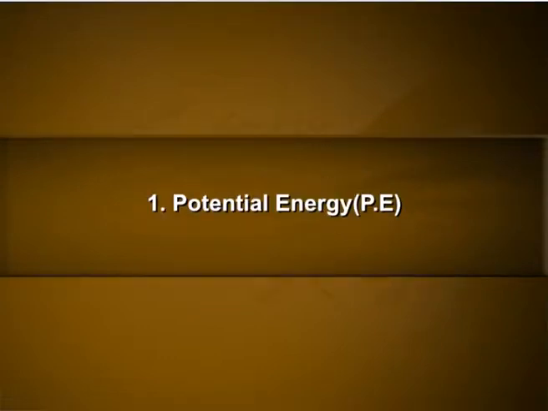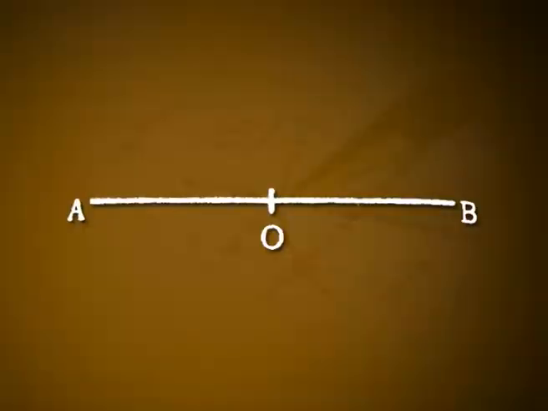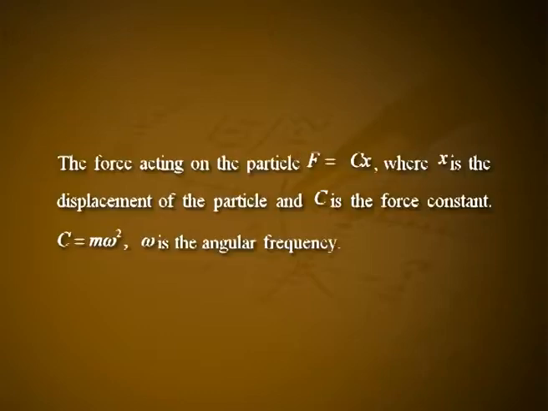First, potential energy PE. Consider a particle of mass m executing simple harmonic motion along a line AB, figure 1, with O as the equilibrium position and A and B as the extreme positions. The force acting on the particle, F, is equal to minus Cx, where x is the displacement of the particle and C is the force constant. C is equal to m omega squared. Omega is the angular frequency.